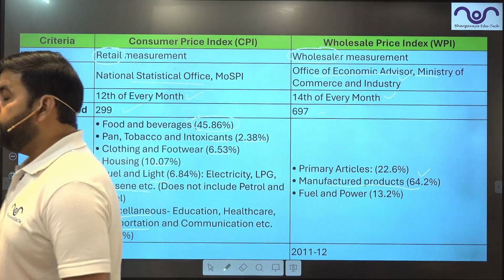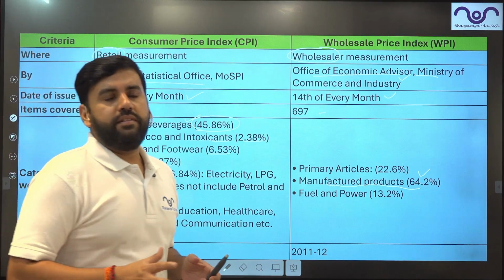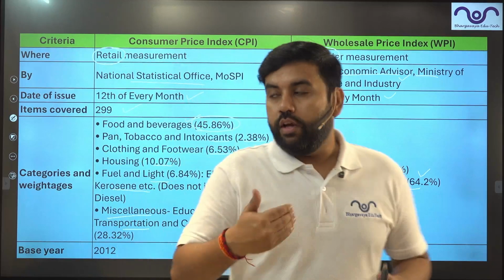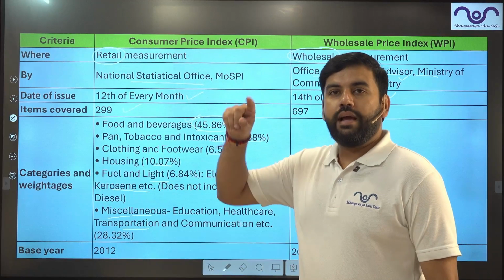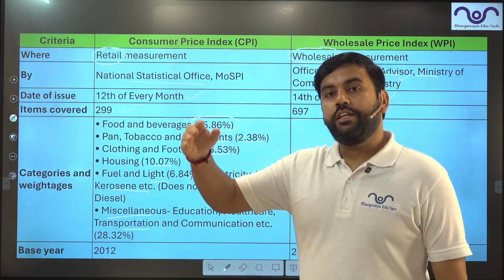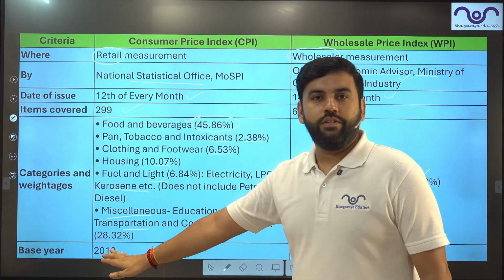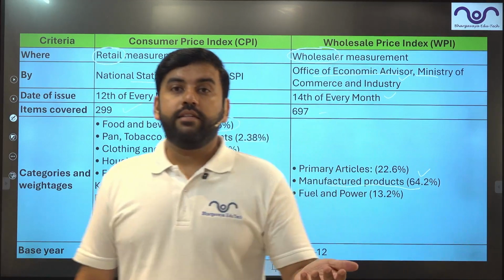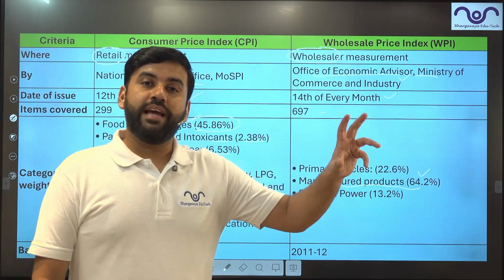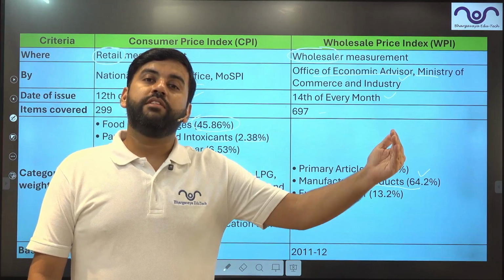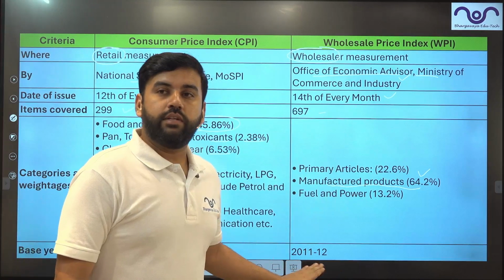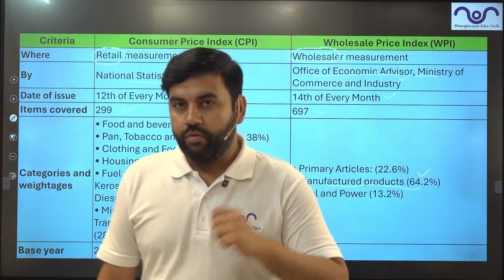Then comes the base year. Base year basically means what is the foundation. So if we are saying CPI has increased by X percentage, on what? X percentage on 2012. WPI has increased or decreased by X percentage on the base of what? On the base of prices in 2011-12. Moving ahead.